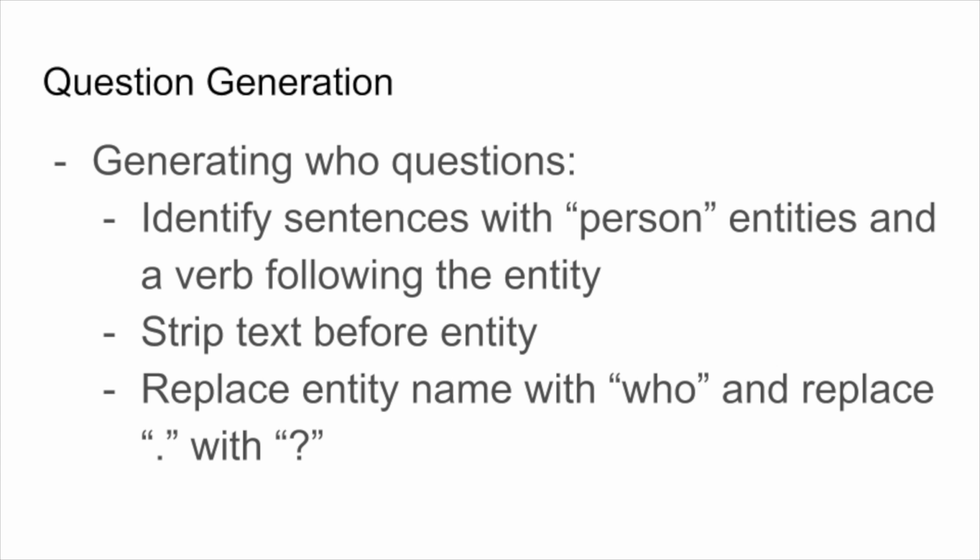For our question generation system, we have currently implemented a method to generate who questions. Using the list of entities and the part of speech tagged article that we generated during pre-processing, we identify all sentences with a person entity and a verb phrase following the entity. The existence of a verb phrase following the named entity indicates to us that this sentence can appropriately be made into a who question. We then strip any text before the entity, replace the entity with who, and replace the end of sentence marker with a question mark to generate the question.